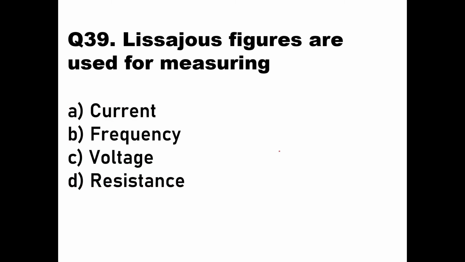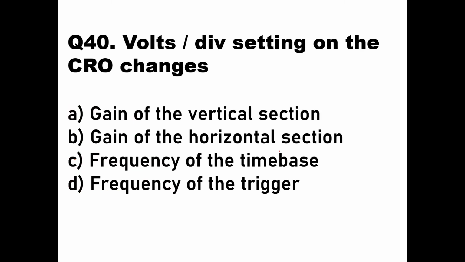Lissajous figures are used for measuring what? Option A is current, option B is frequency, option C is voltage, option D is resistance. So Lissajous figures are used for measuring frequency. So option B will be the right answer over here. Lissajous figures are used for measuring frequency. Clear? Then we will go to the next question.